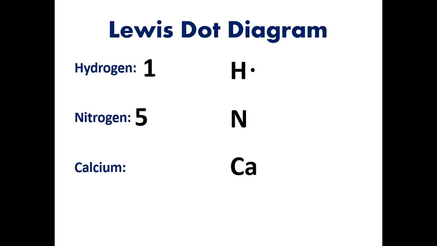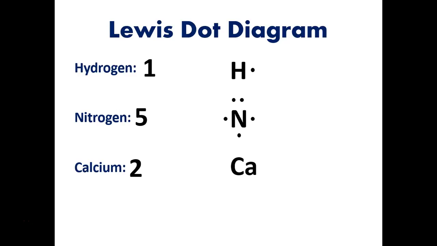Nitrogen has 5 valence electrons, so we need to put 5 electrons on here. You could start on any side, but you have to fill up each side with 1 electron first. Then we have to put the 5th electron on, and it's going to double up on one of these sides. This 5th electron could be put on any of these sides now because they each have 1, and so we're ready to start doubling. We put it on the top here, but you could have put the 2nd electron on the left, the right, or the bottom.